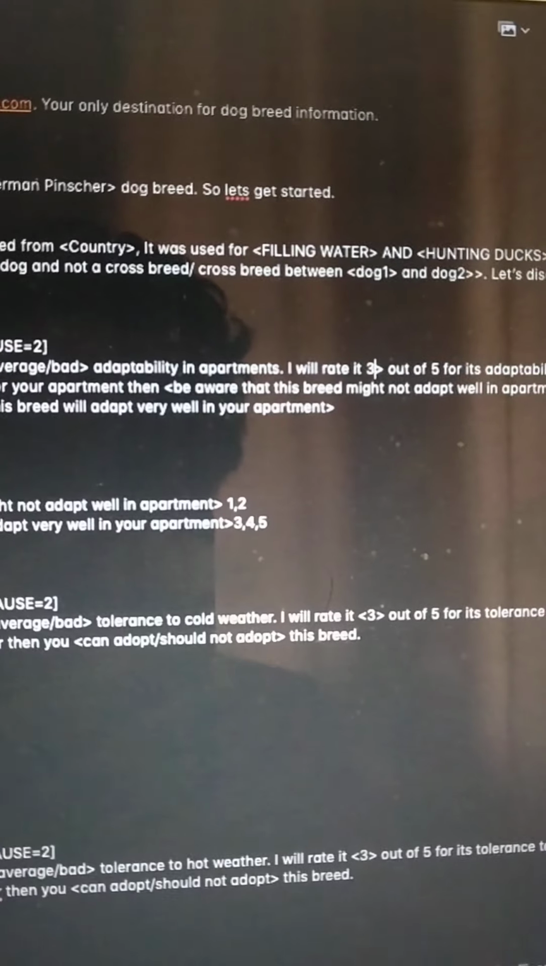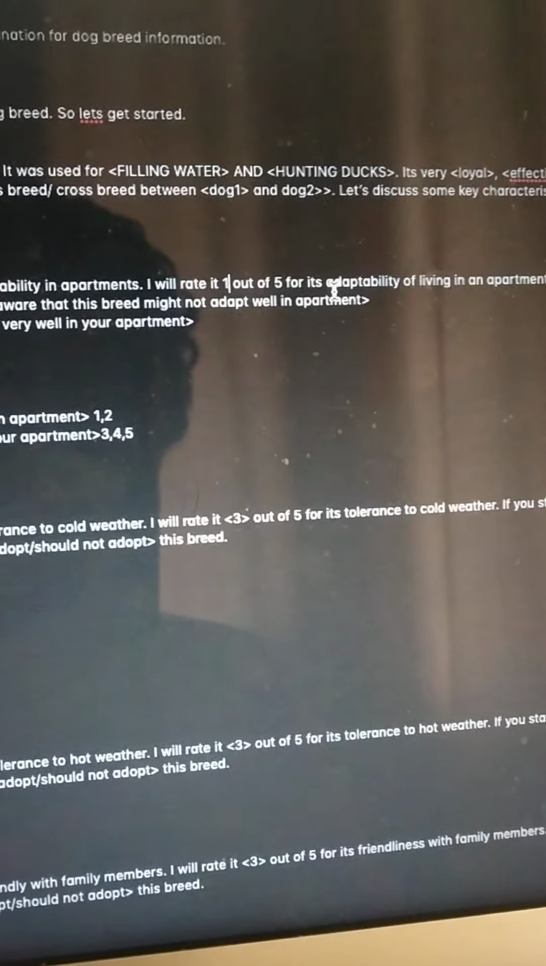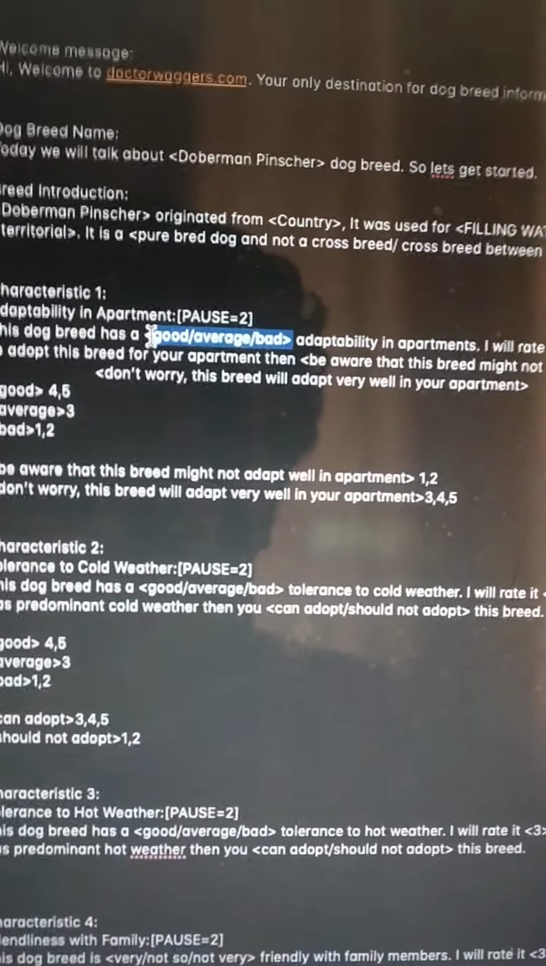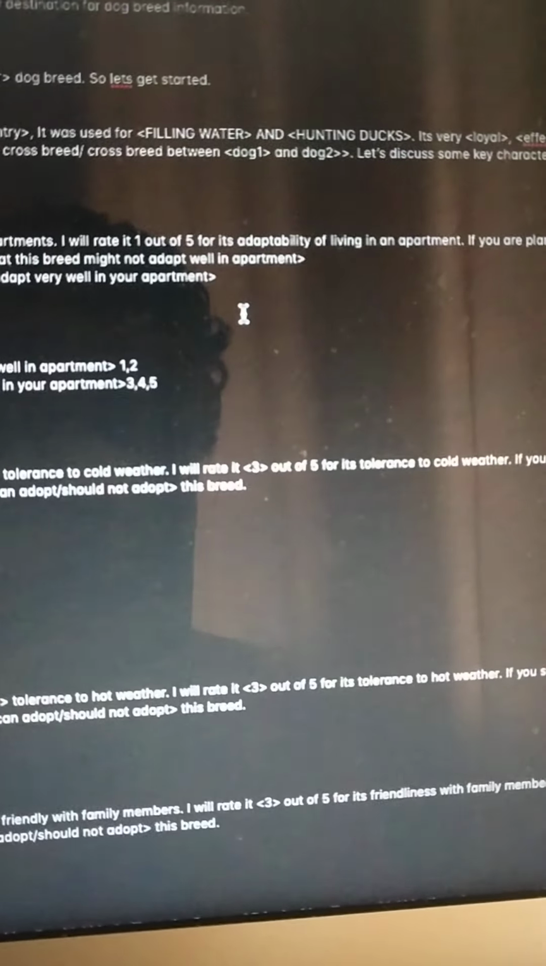For example, if it's 1, it will go like this. I will rate it 1 out of 5 for its adaptability, right? Okay. And here also we'll remove the stars, we'll put it as bad. Okay. So has a bad adaptability, 1 out of 5 stars for adaptability and living in an apartment.